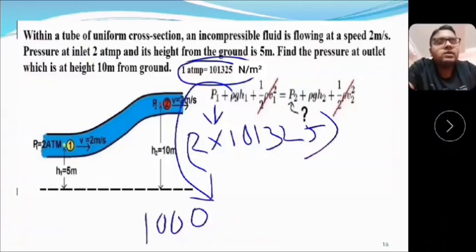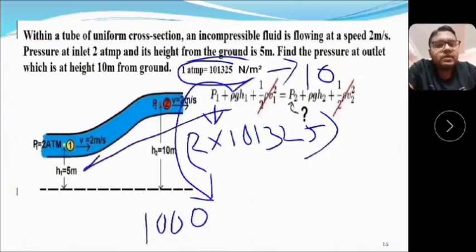What about g? We know the value of g is 10 meter per second square, that is the gravitational acceleration. H1 is given as 5 meter. What about H2? We have to find out this P2. We know the values of rho and g.